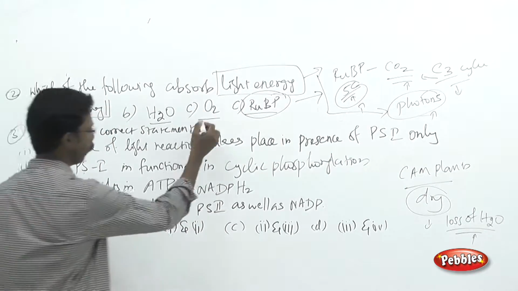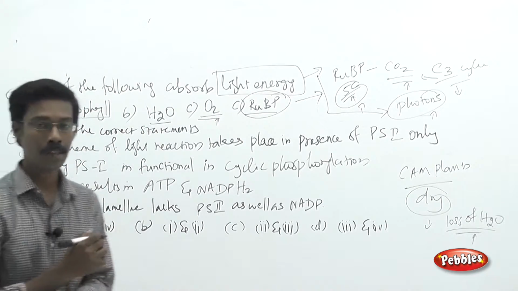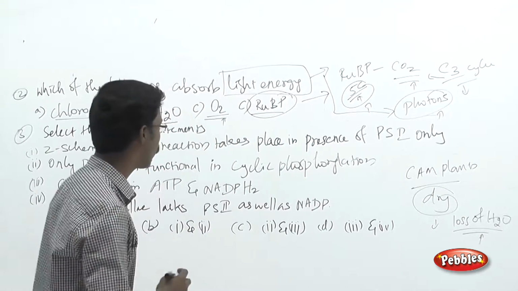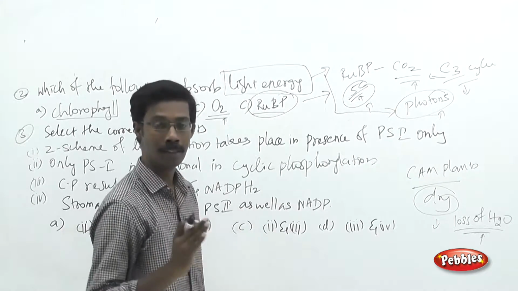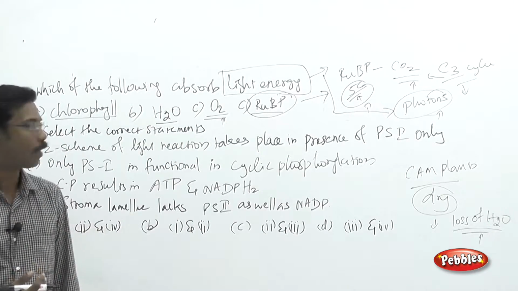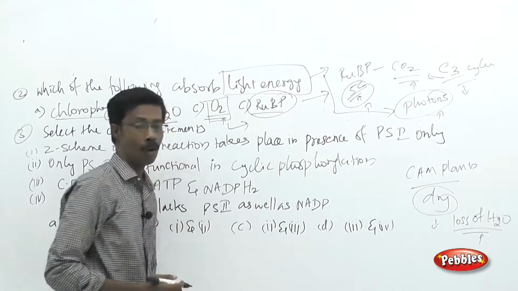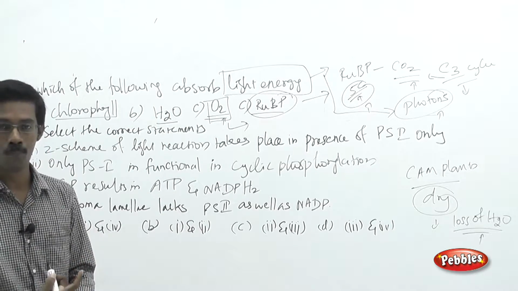That is what we are going to see now. And the second choice over here is oxygen. Just remember one thing: in case of photosynthesis, oxygen is being released from the particular system. It is not going to be absorbed by the system. Normally the oxygen will be released or evolved from the photolysis of water.